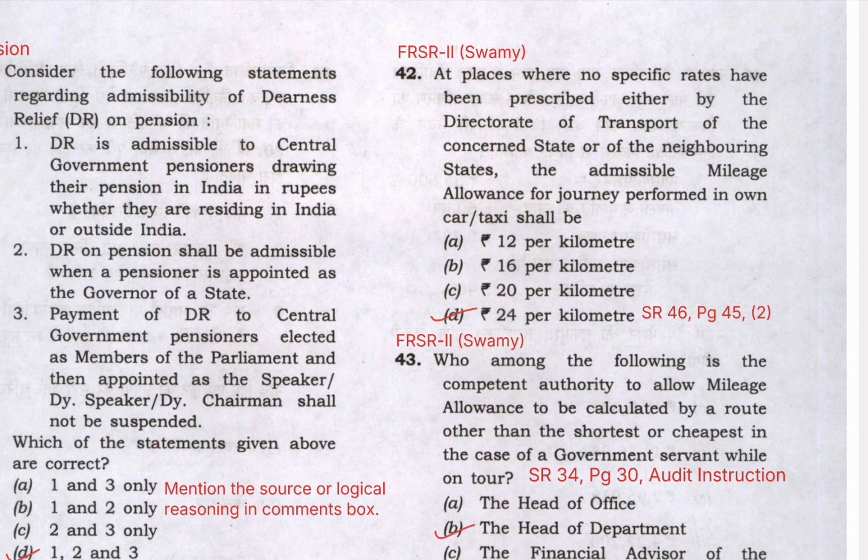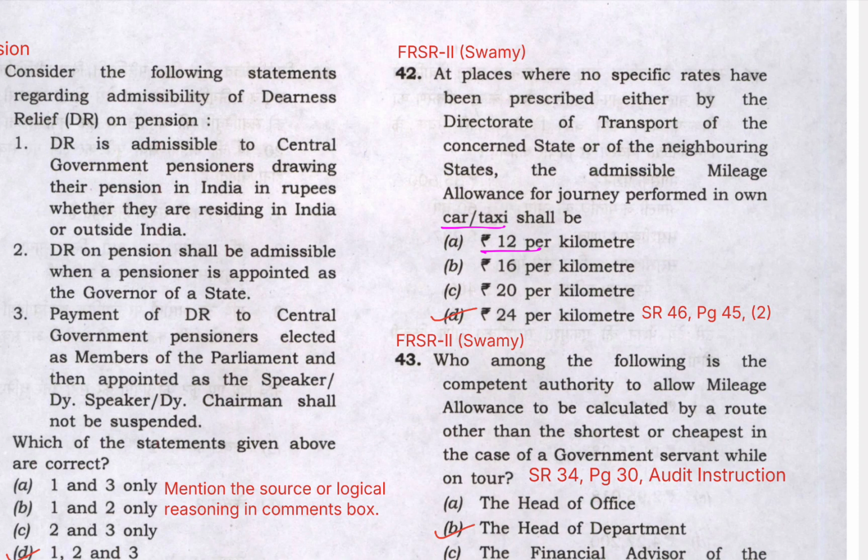So question number 42 says, at places where no specific rates have been prescribed either by the Directorate of Transport of the concerned state or of the neighboring states, the admissible mileage allowance for journey performed in his car or taxi shall be. So this is covered under part 2 of Swami's handbook on fundamental and supplementary rules. In that you can refer to supplementary rule number 46 on page 45. This has been given as 24 per kilometer when journey has been made by own car or taxi. I think it is 12 per kilometer if it is made in scooter or bike.